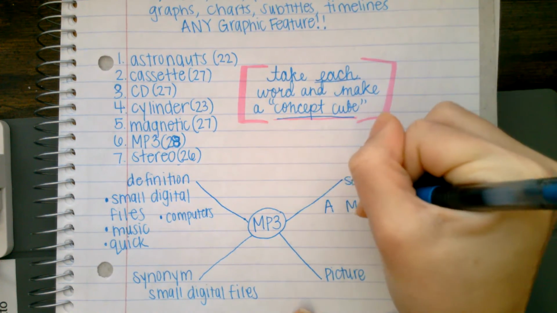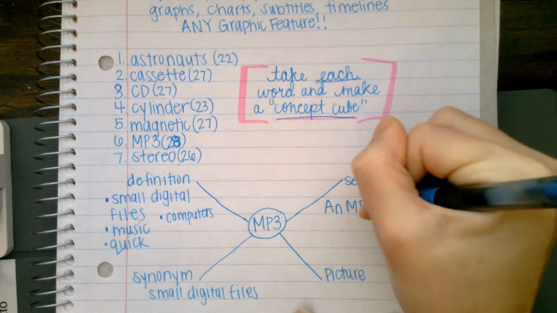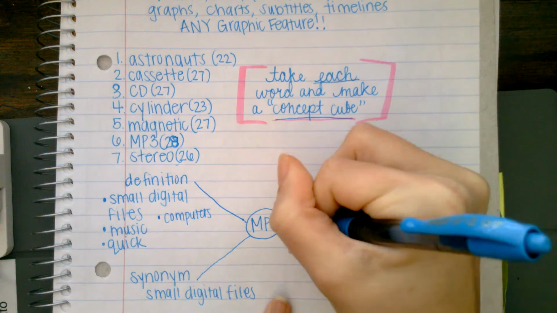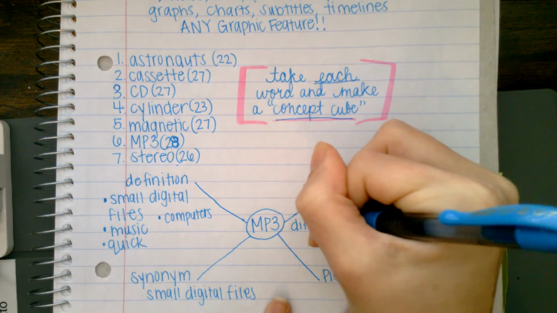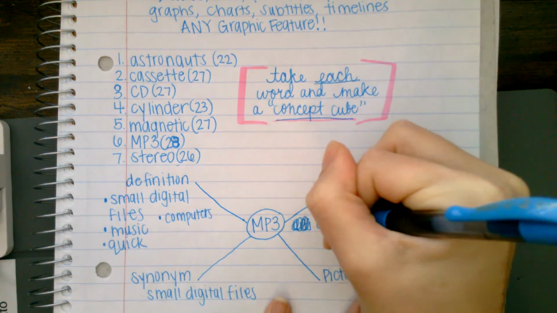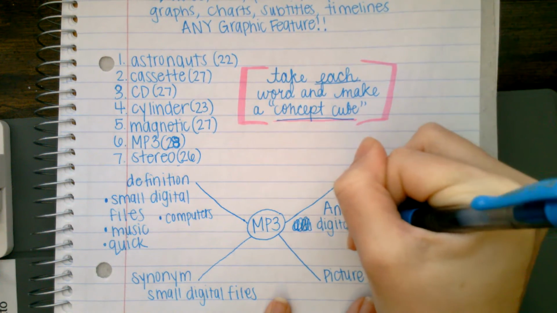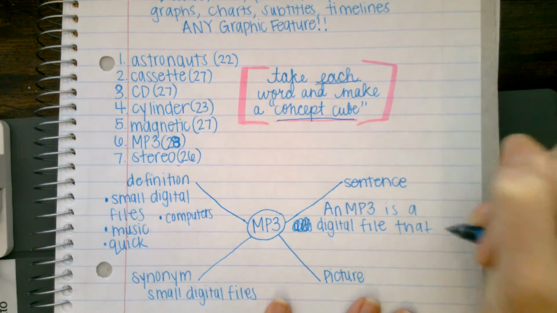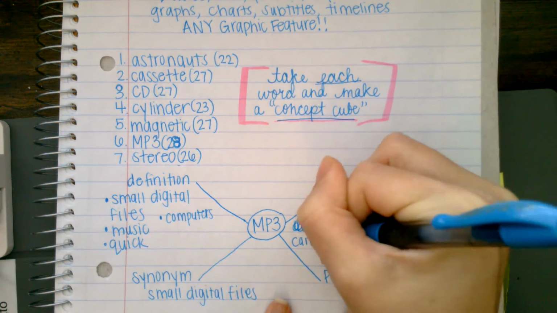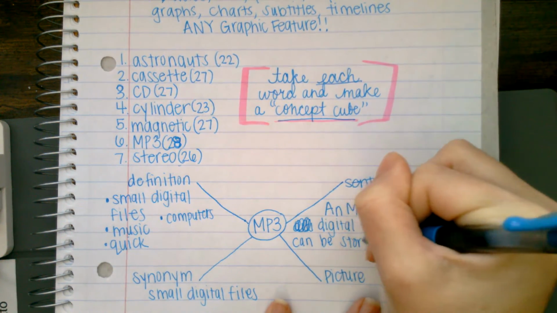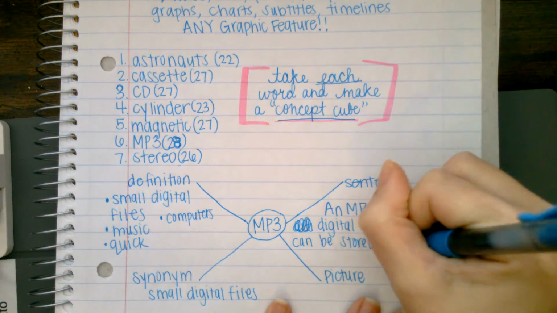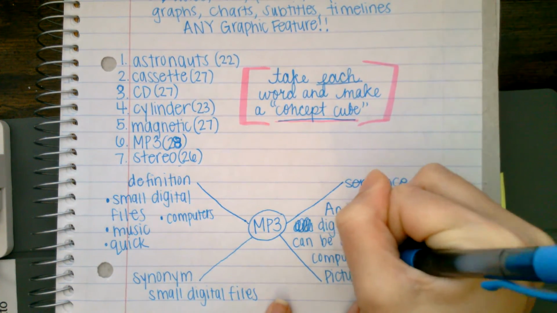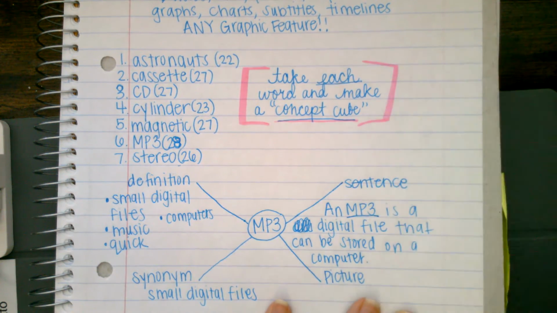So I'm going to say an MP3 is a digital file that can be stored on a computer. I'm going to leave my sentence like that, and I'm going to go back and underline the word.